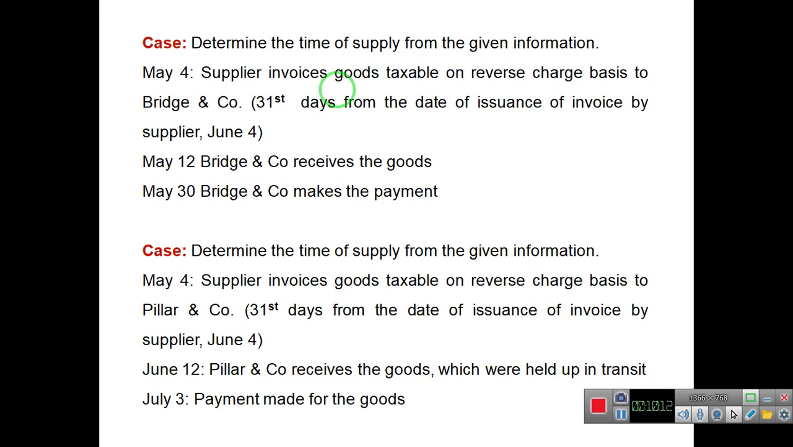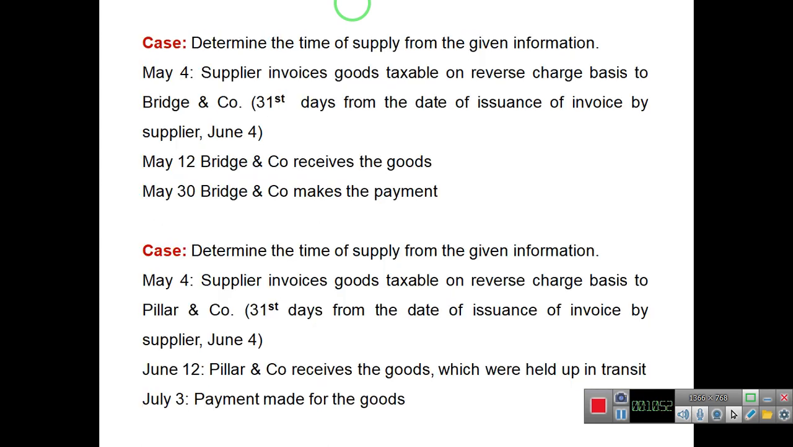In this case, we have 3 dates: May 4, May 12 and May 30th. The earliest date is May 4. In this case, we will consider here not the date when supplier issues invoice. 31st day is 4th June, goods received on May 12th and payment made on May 30th. Earliest is the May 12th, so in this case the time of supply will be May 12th.